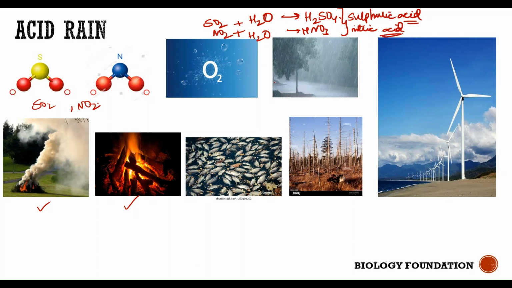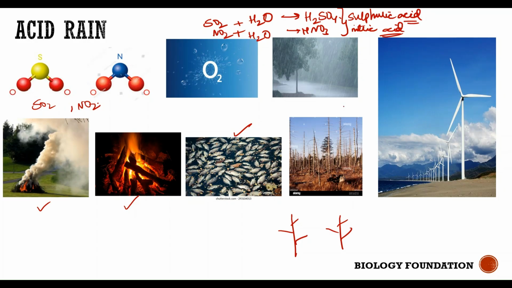Okay, now when there is rainfall, these acids fall on the earth's surface and damage the aquatic life and even plants. Can you see these plants? There are no leaves. Why? Because when acid falls on a leaf, what happens? Completely the leaves get burnt. You can see only the plant with branches, right? No leaves, there's no vegetation.